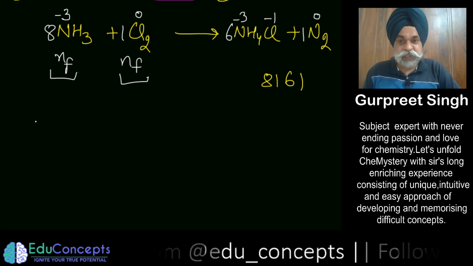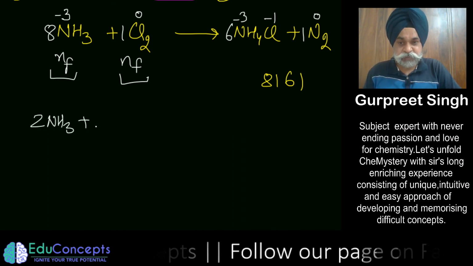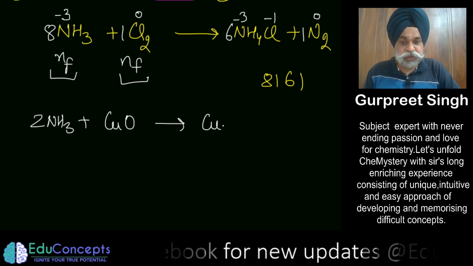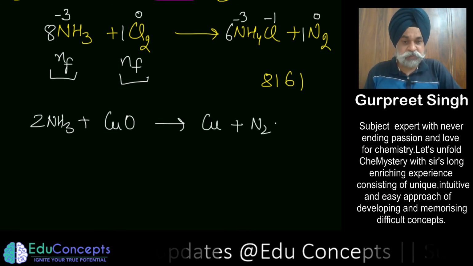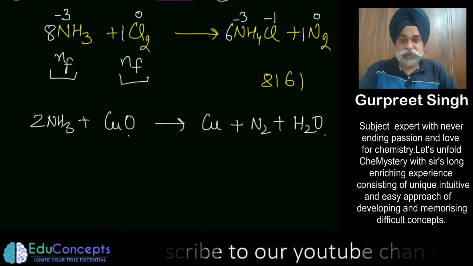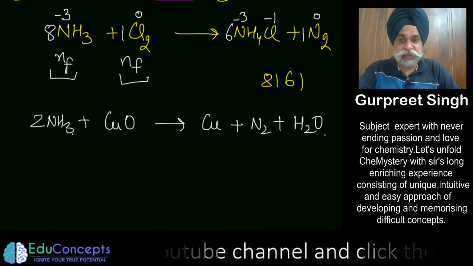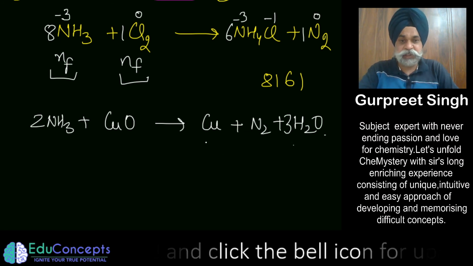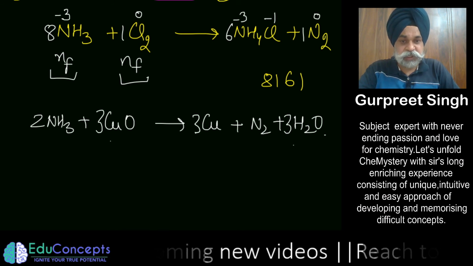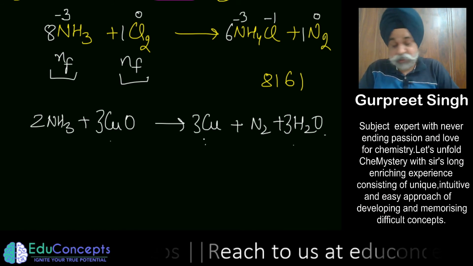Similarly, if you treat ammonia with cupric oxide, this changes into copper plus nitrogen plus water. So now you can balance this out, that hydrogens are 6 here, so I should place it 3. So now let me put it 3, 3. It got balanced.